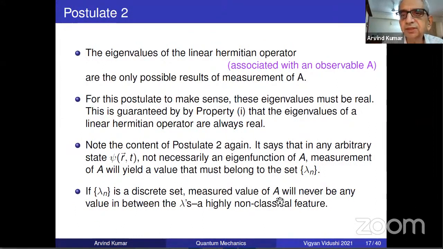So for example, if you are talking of Hamiltonian or angular momentum, its eigenvalues are always discrete, they are not continuous. So in angular momentum measurement, no matter what state there is in quantum mechanics, the measured values will have to be one of the discrete set. It will not be anything else. It's a very profound basic postulate of quantum mechanics.